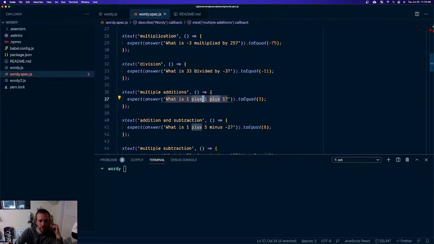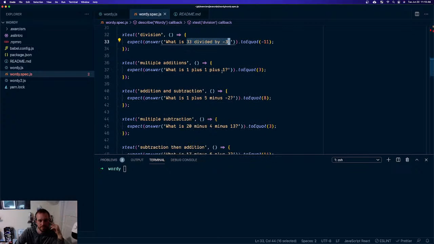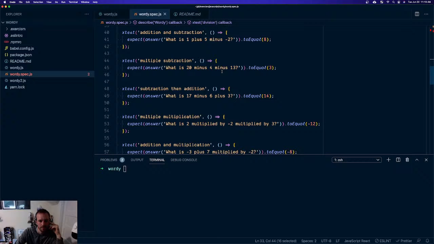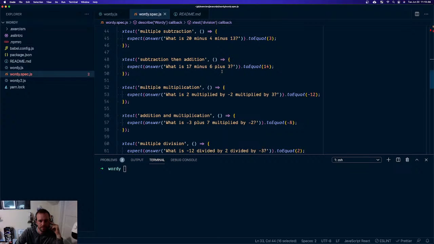Do a string replace with the operator, and then we have a string like 33 slash minus 3, and then just call eval. Right? Seems like it.